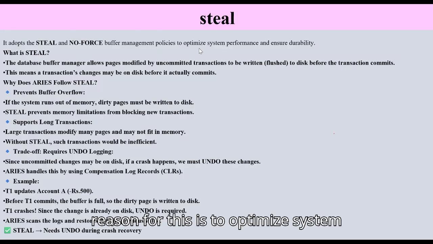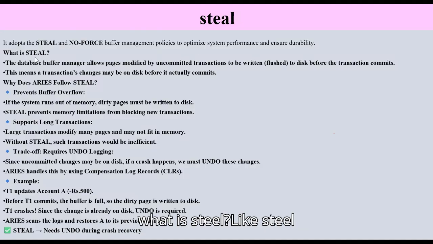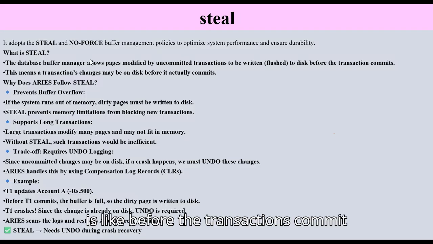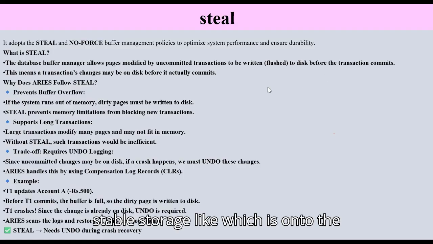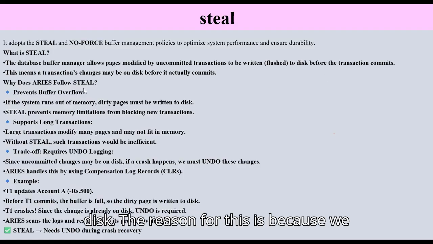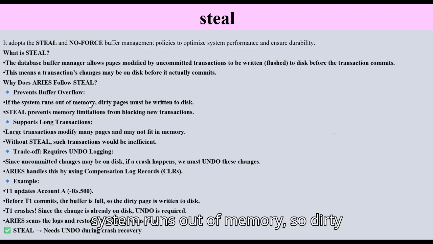ARIES uses the concept of steal and no-force buffer management policies. The reason for this is to optimize system performance and ensure durability. So what is steal? Steal means that before the transactions commit, we write their pages onto stable storage, which is the disk. The reason for this is that we want to prevent buffer overflow if the system runs out of memory.